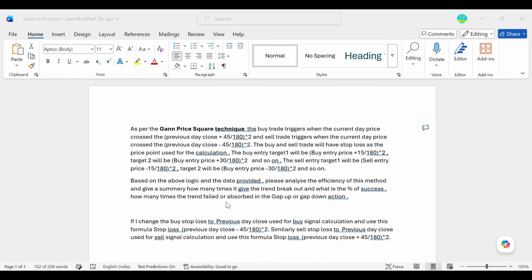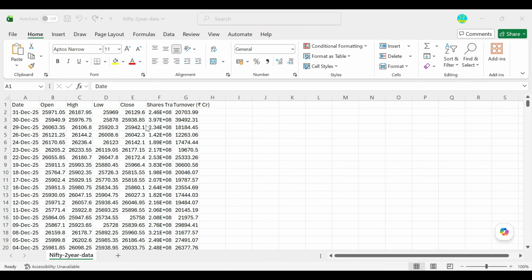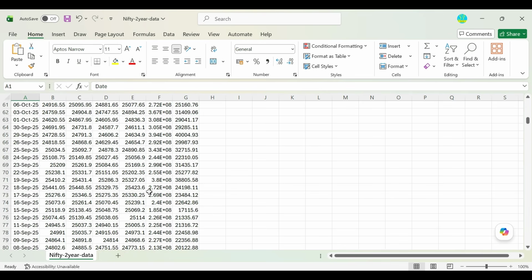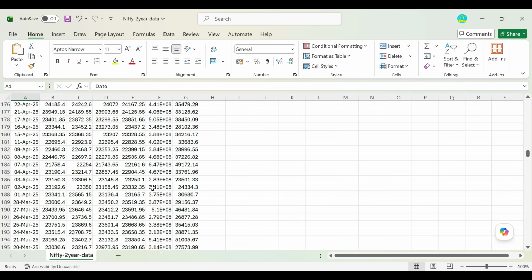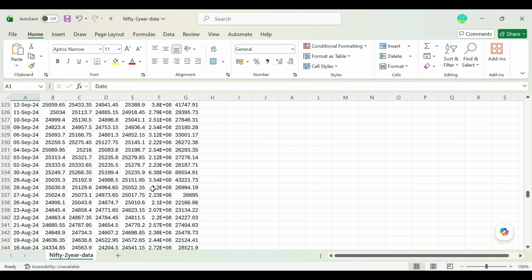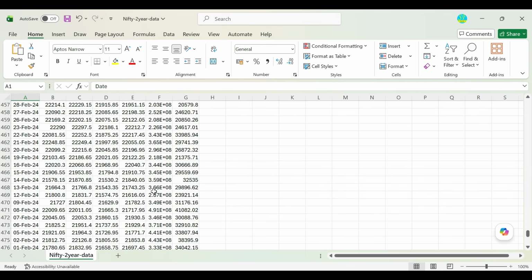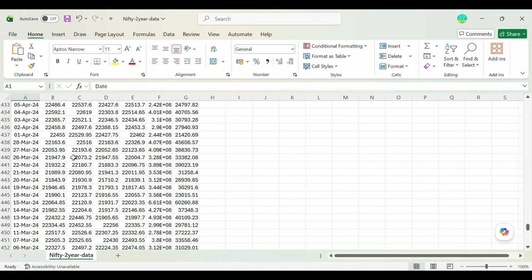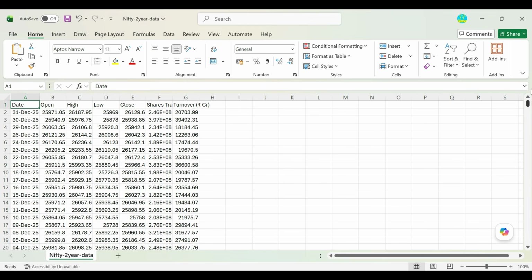You require data for that. So first you have to write the logic, then you have to give the data. What is the duration of data you want? You can give 2 years, 3 years, 5 years, 10 years, whatever you like. Here I am giving data from 1st January 2024 till 31st December 2025, 2 years of data. I will be testing one of the Gann methods here.